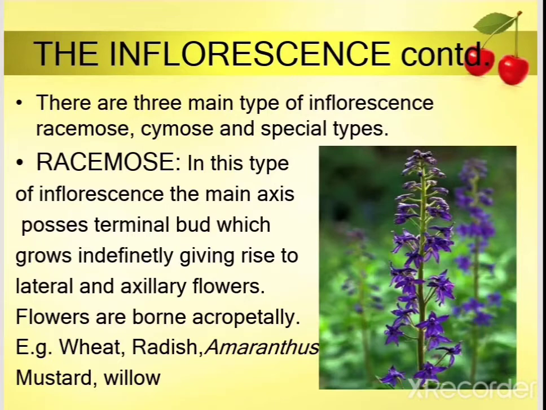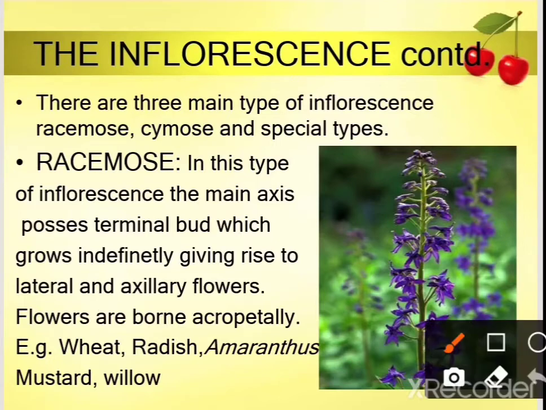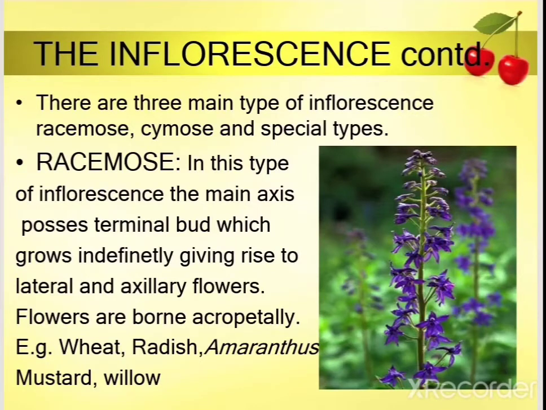Okay, so first of all, observe this diagram carefully. Here, this green colored structure is the peduncle, or it is called the inflorescence axis.